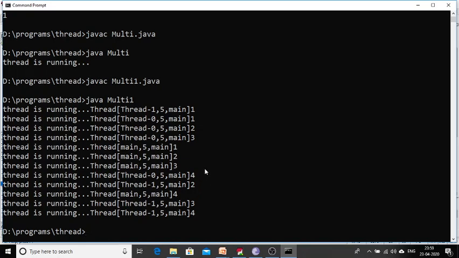So this is how we create multiple threads in Java programming. One more thing: these are not executing sequentially or alternately. See here, first of all thread 1 is executed, after that thread 0 is executed, after that the main method came, after that again thread 0. So according to their own internal scheduling, the threads are going to be executed.